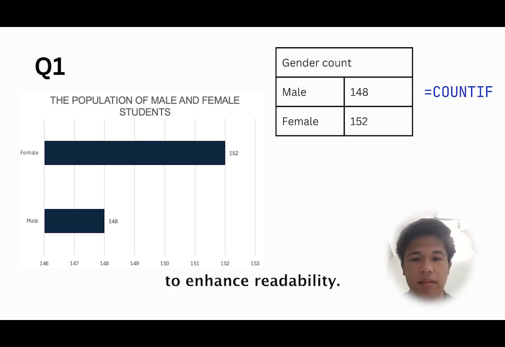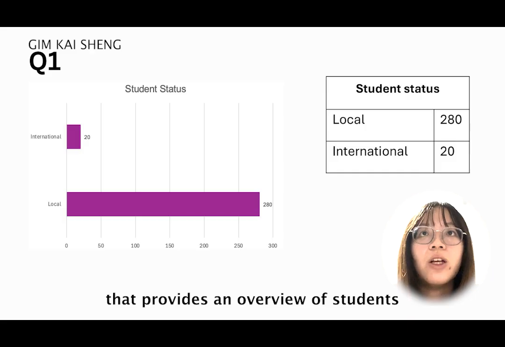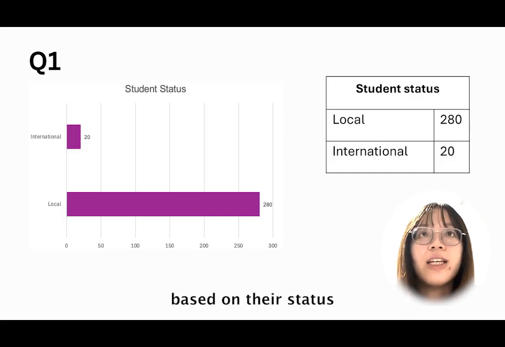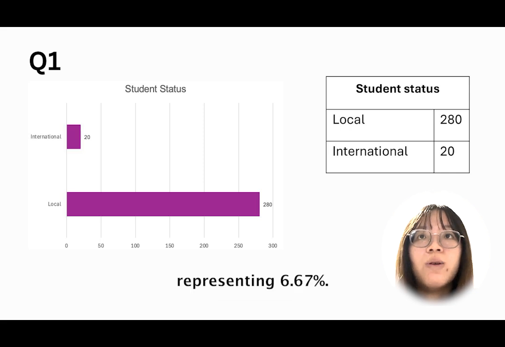enhance the readability. I am using the Excel formula COUNTIF to analyze the data set that provides an overview of students based on their status as either local or international, as well as their primary mode of transportation. The data set reveals that local students form the majority, with 280 individuals making up 93.3% of the total population, while international students account for only 20, representing 6.67%.